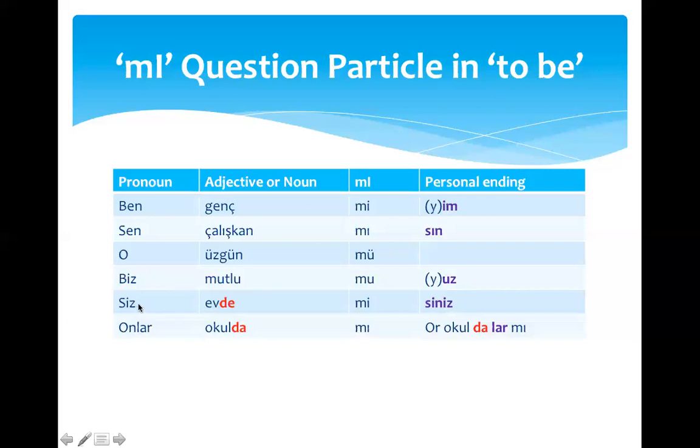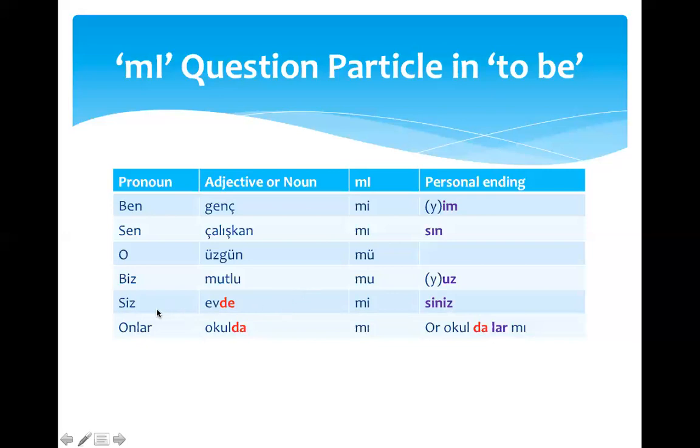And the next example, the pronoun is siz, you, formal or plural. The noun here is evde. De is a locative. I marked it as red. At home. Because the last vowel is an e, the question particle is me, and the personal ending is siniz. So, siz evde misiniz?